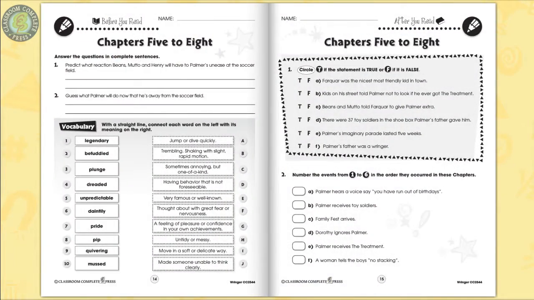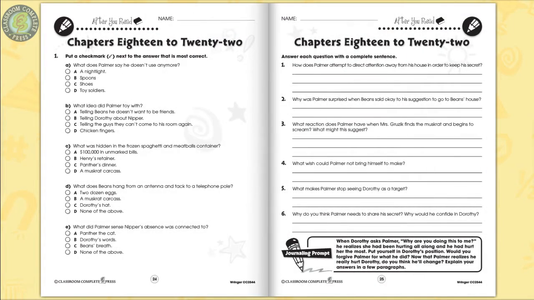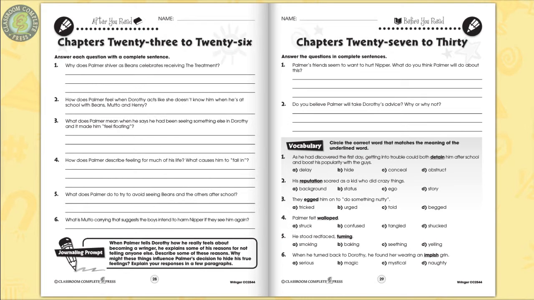Make predictions about what will happen in the following chapters based on what you know of the characters so far. Describe how Palmer felt about pigeons based on his reactions from the first 2 Pigeon Days. Answer multiple-choice questions about Palmer's experience with his friends. Retell Palmer's reasons for not wanting to be a ringer as he tells them to Dorothy.